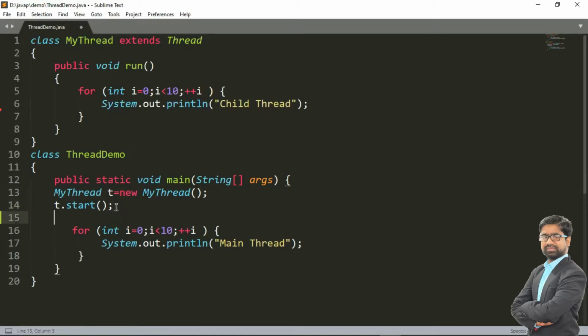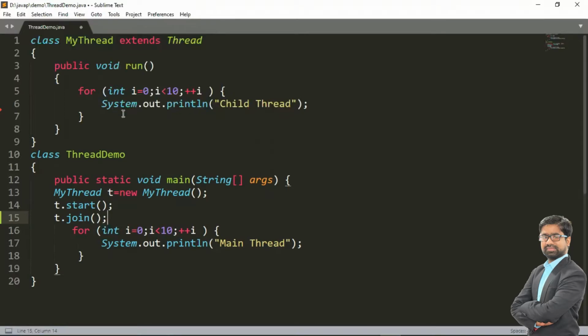Now I have to call the join method. So in the main thread we have called the join method. What this join method will do is the main thread will call the child thread to join, and the main thread will wait here until completing the child thread. And we have a message, main thread, printed here. Now this is our main thread.